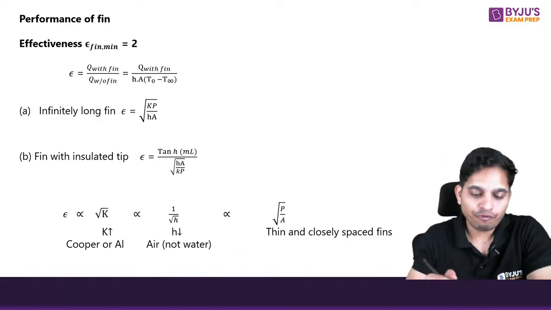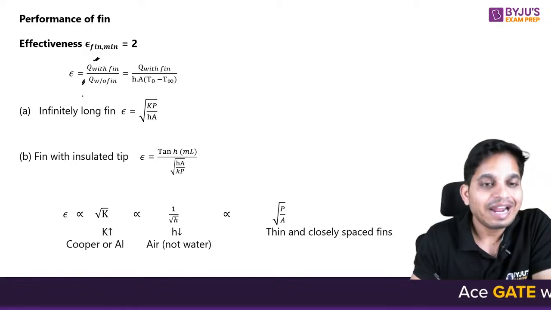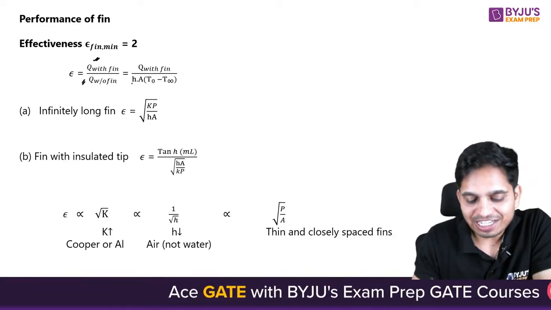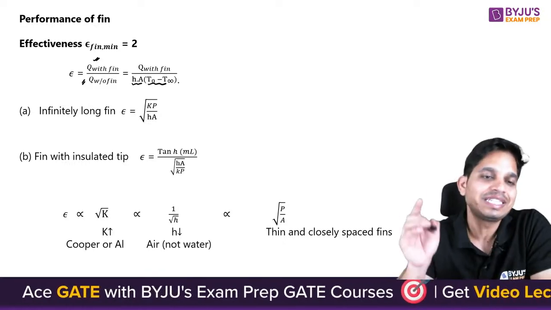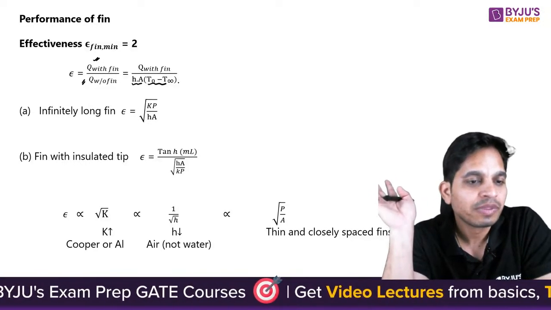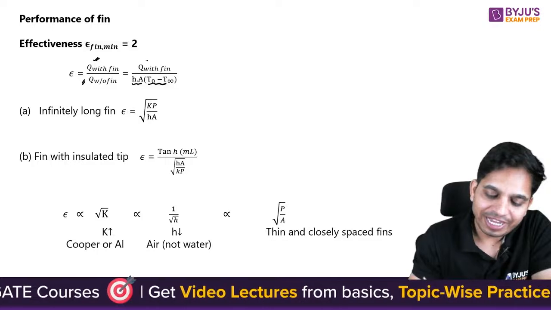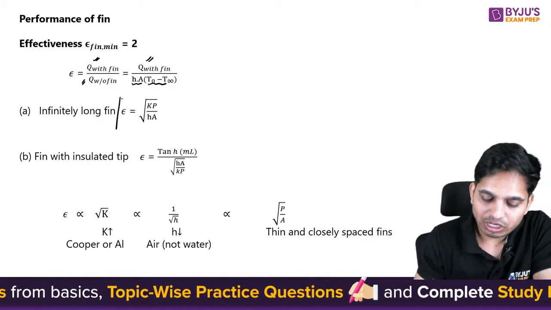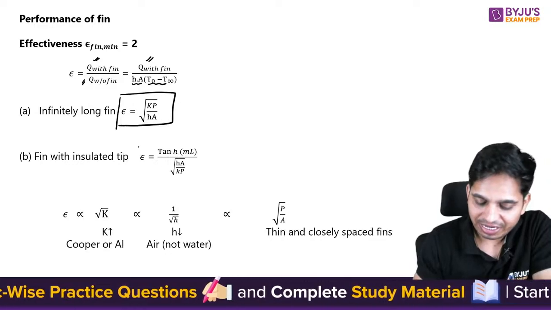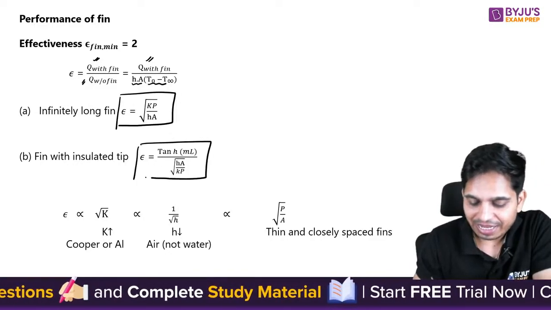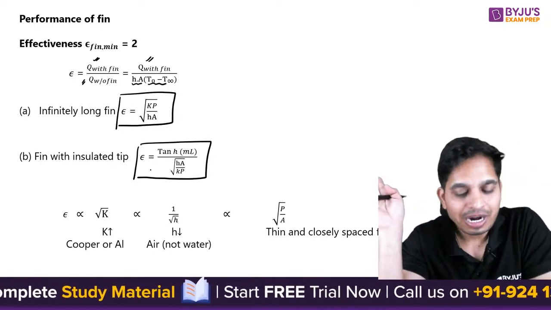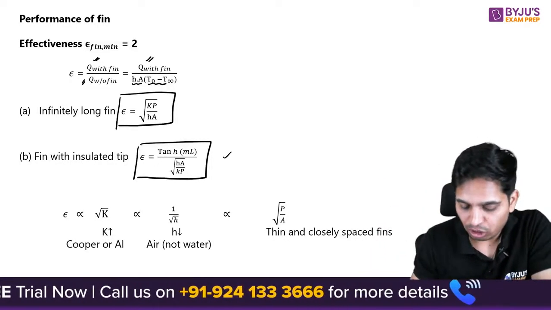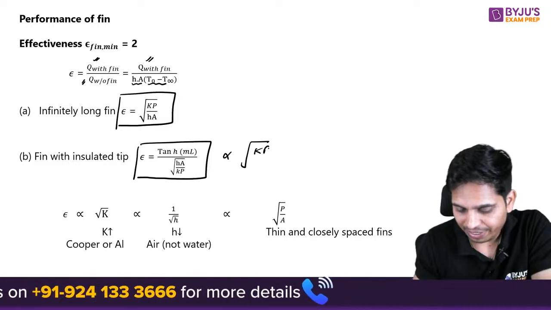So what is effectiveness of fin? It is Q with fin and Q without fin. So without fin, it is basically hA (T naught minus T infinity). When you put the equations that we have defined for Q with fin, you will get effectiveness equal to under root kP by hA, and in this case it is tanh(mL) times under root hA by k. So as you can see here, this is also proportional to kP by h.